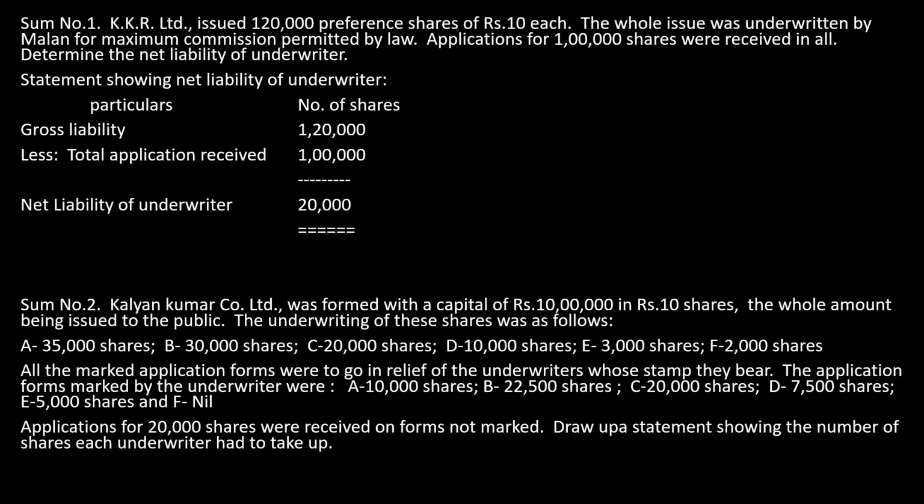The applications for 20,000 shares were received on forms not marked. What do we mean by not marked? It is nothing but unmarked. Which means these 20,000 shares were not sold by any of the underwriters named above. It was sold by the company's own interest. Now let us see how the answer is done in the next sheet.